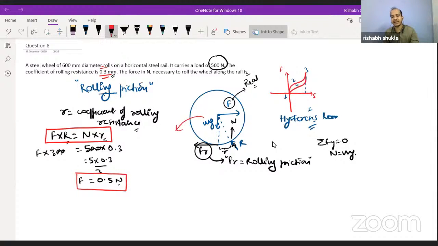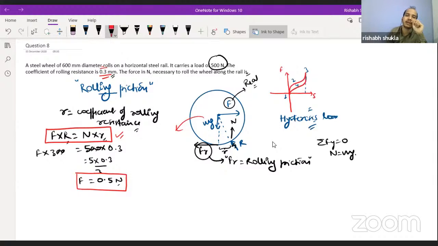If someone is having any confusion in rolling friction or the new topics which are added, you can visit our channel also. There we have covered the rolling friction portion. I think Higam sir has covered that portion, so you can find it in much detail. But if it is required for you, or if you consider this important, right now these formulas are more than sufficient for you to answer every possible question over there.